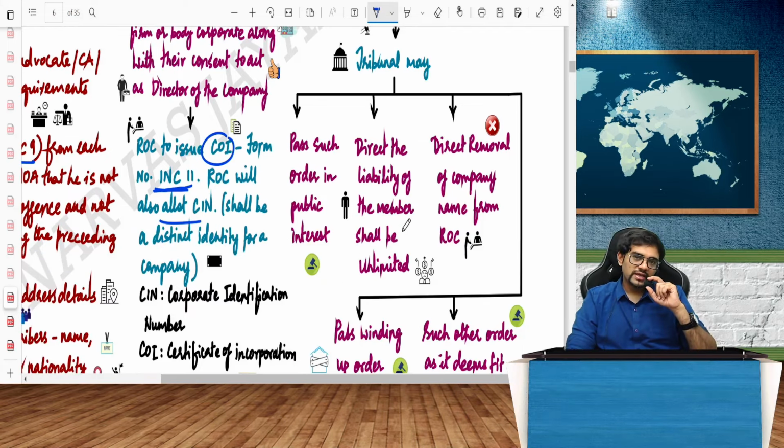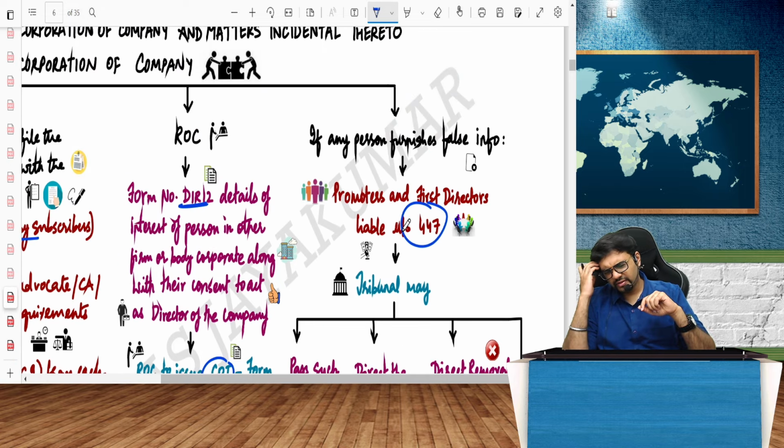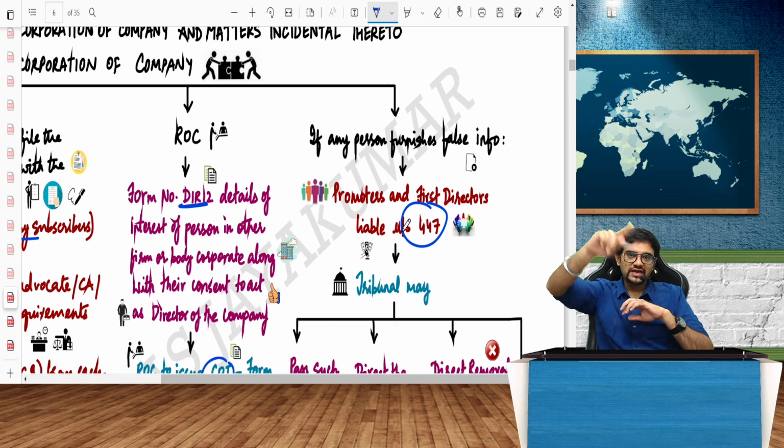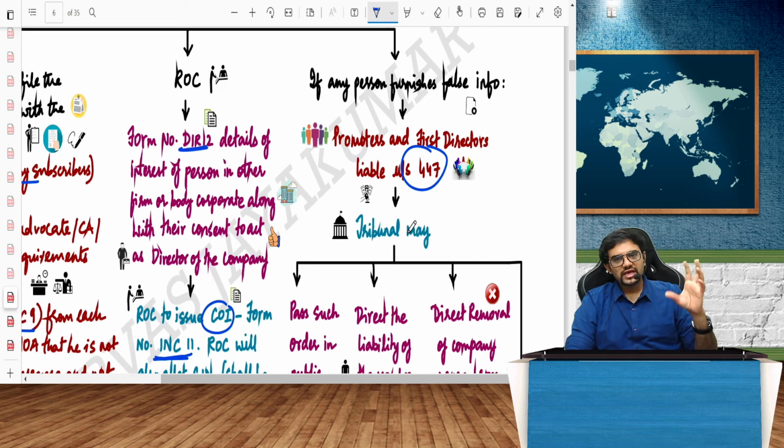So the tribunal may pass such order in public interest, saying that you have committed this fraud and started this company. So under 447, they can open up the proceedings. They can lift the corporate veil and make every person liable. They can make the directors liable. They can make the members liable. And they can immediately ask for winding up of the company. Deadly powers of tribunal. Can be asked for 2-3 marks.